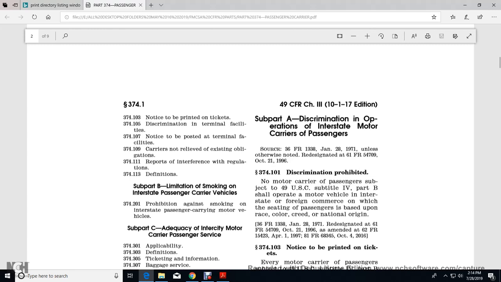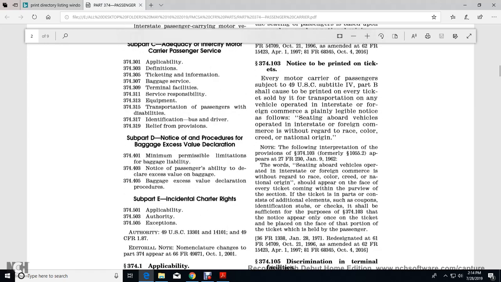No motor carrier of passengers subject to Title 49 shall operate a motor vehicle based on race, color, creed, or national origin. 374.103, Notice on Printed Tickets. Every motor carrier of passengers subject to Title 49 U.S. Code, Subtitle IV, Part B, shall have printed on every ticket sold for transportation on any vehicle operated in interstate or foreign commerce a plainly legible notice that seating aboard the vehicle is without regard to race, color, creed, or national origin.